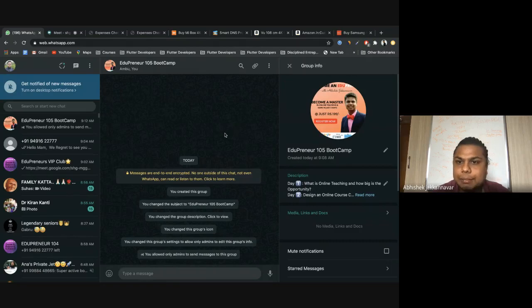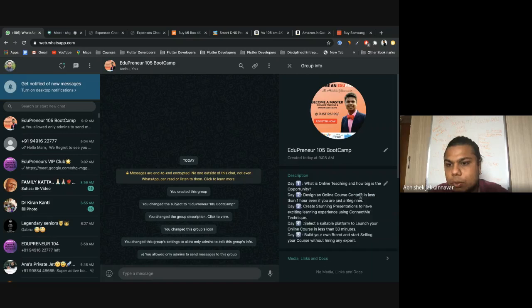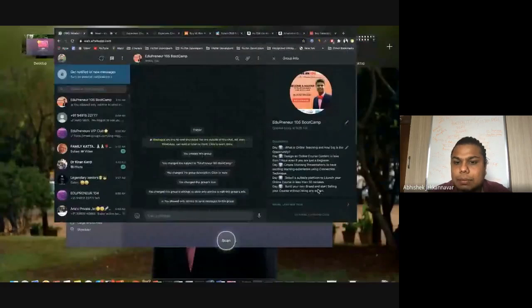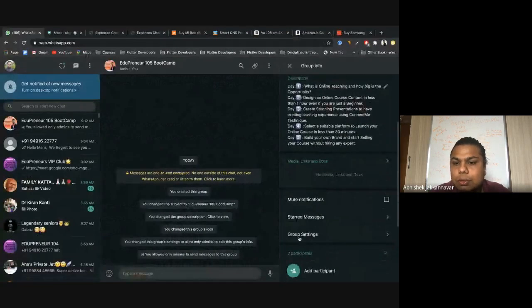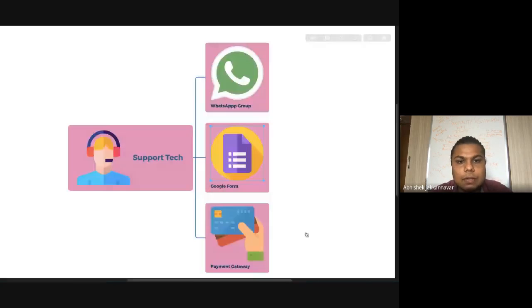Very simple stuff, but one thing you have to remember here is to make sure you have a good description where you give them a lot of clarity about what all things you are doing, very crisp. And make sure the group settings are changed to private so that only you can post, and once you give them some kind of task, only at that time you go into group settings and make it public so that everybody can interact. So we are done with the first stuff, that is creating a WhatsApp group.